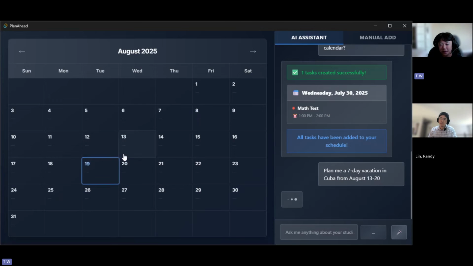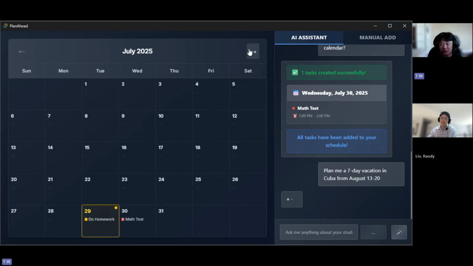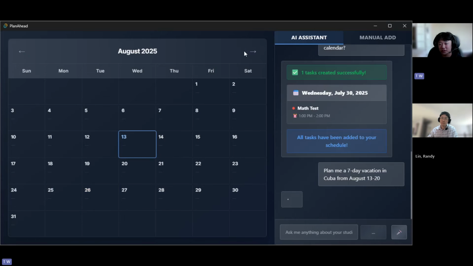So should I explain how the app works? Yeah, briefly, while we're waiting for the AI to do this job. So the front end is just a basic JavaScript thing. It's nothing special really. The back end is, I think, 9 or 10 n8n workflows working together that do all the stuff like responding, adding tasks, storing different users and accounts and everything. And all of that, of course, is stored in Supabase.